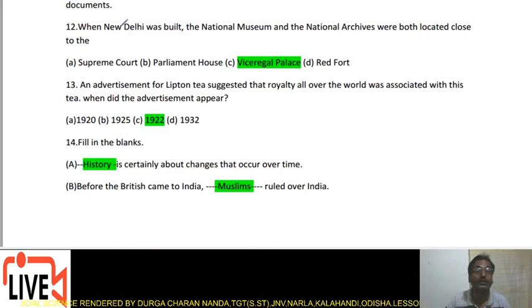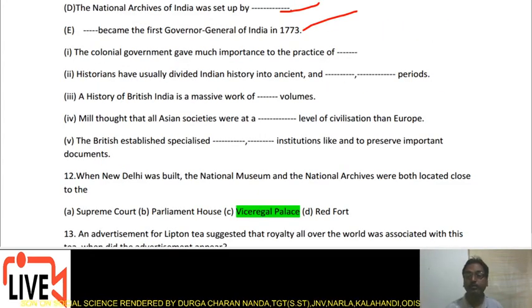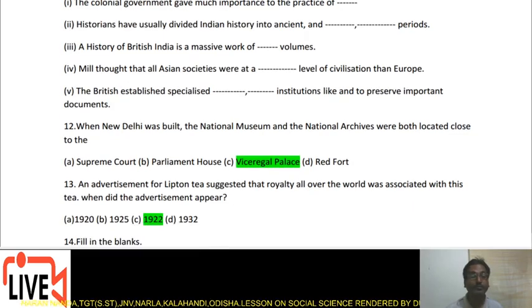When New Delhi was built, the National Museum and National Archives were both located close to the Viceregal Palace, the Palace of Viceroy, where now Rashtrapati Bhavan is located.